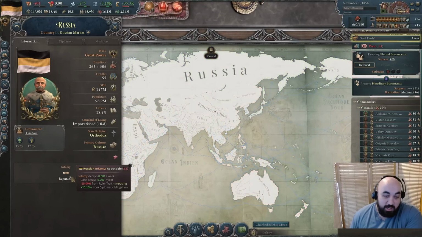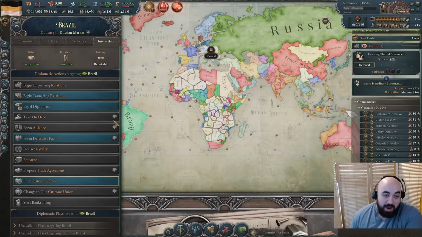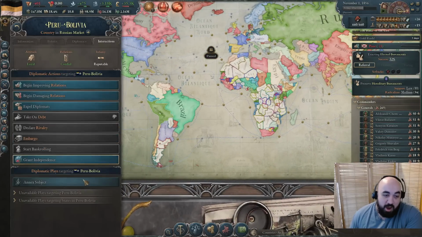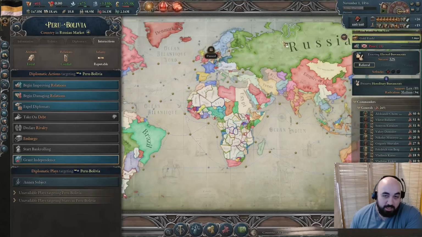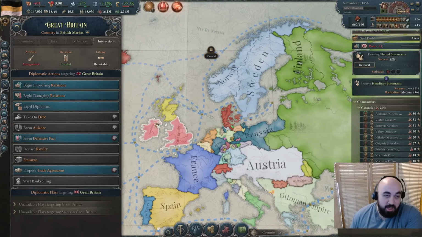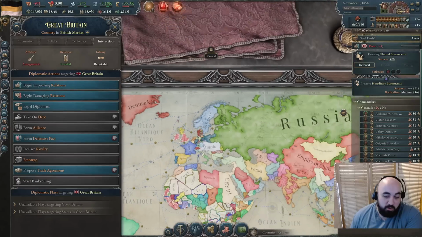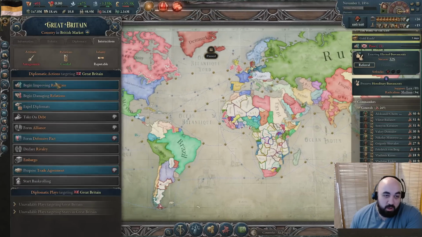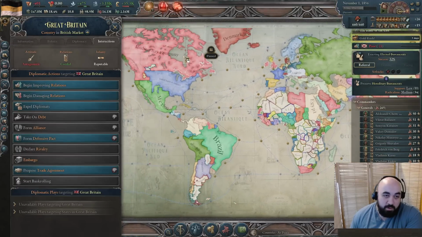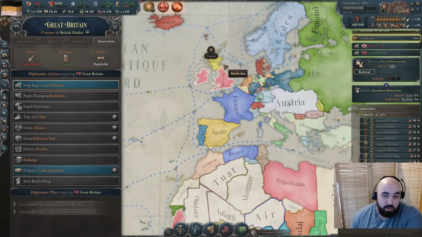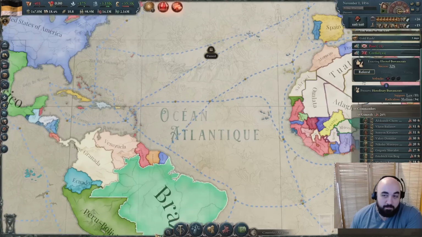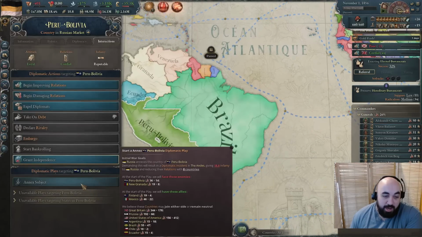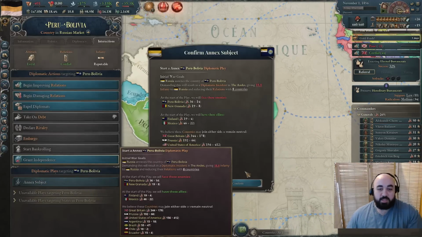Our infamy did decay during that war quite a bit, and so now we can go after Peru, Bolivia pretty comfortably here. And okay, the UK might join against us, but then we'll start taking stuff off of them. And the UK in particular is greatly weakened, having to release both Scotland and East India. Actually, let's improve relations with them. We wouldn't mind getting good attitudes with them again, and we will also look to improve relations with them as soon as we can. But now we can annex Peru, Bolivia, which is kind of what we wanted to go for.